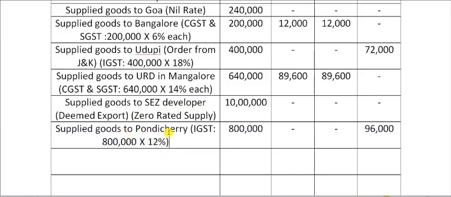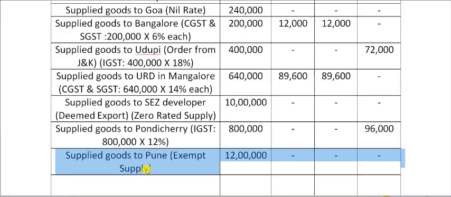Supplied goods to Pondicherry. So it is moving from one state to a union territory, and IGST will be applicable. 8 lakh into 12%, 96,000. Why do we not divide the GST rate here? Yes, you are right. There is only one type of GST that is applicable, so we need not divide the rate.